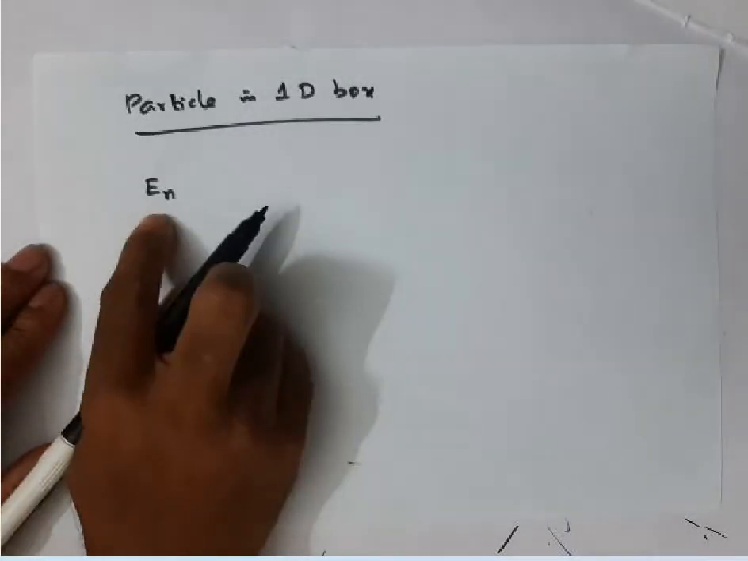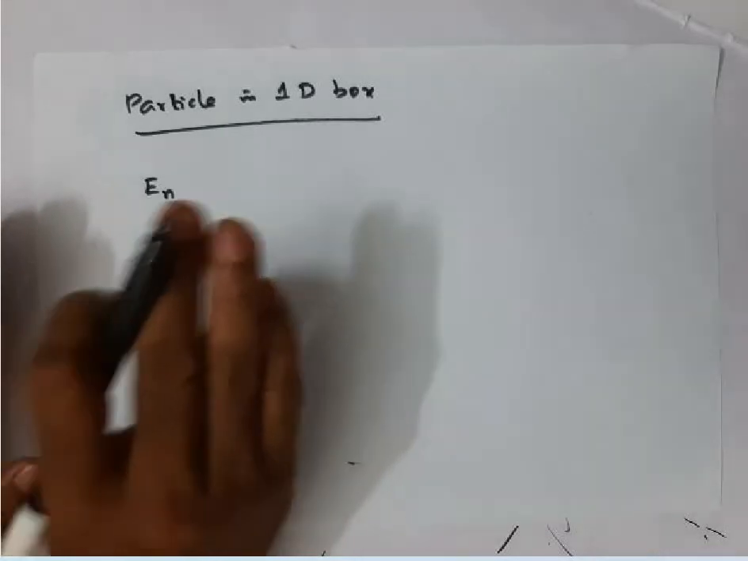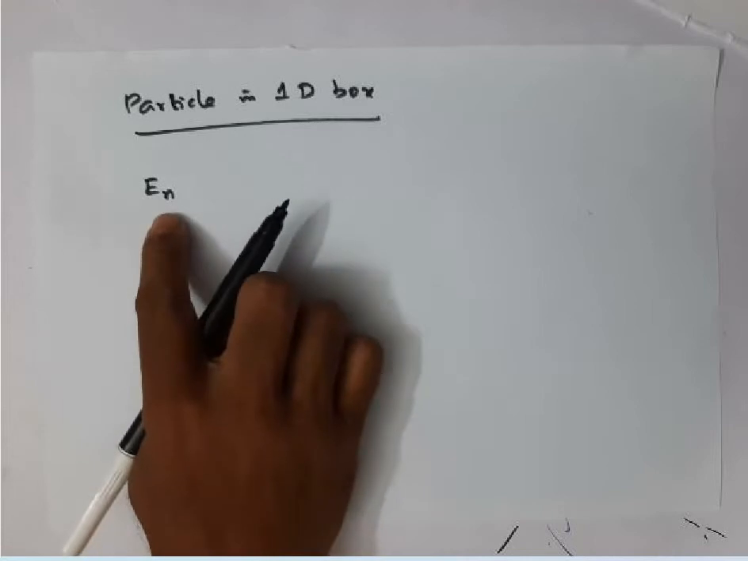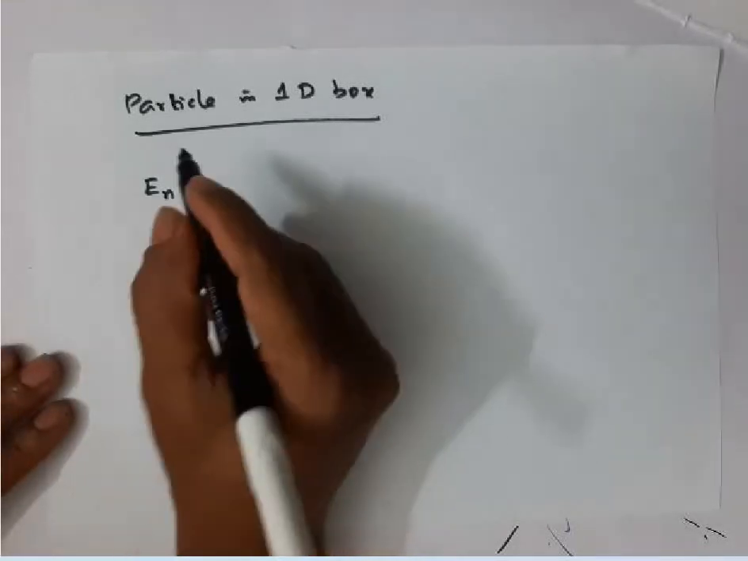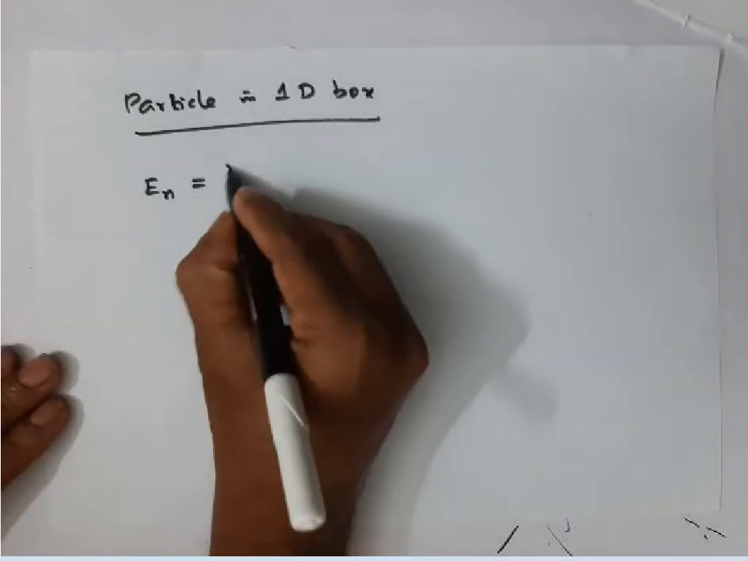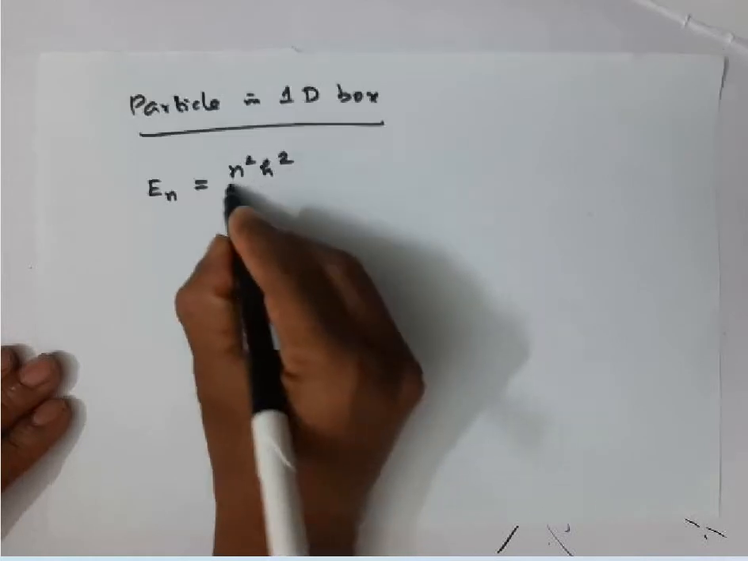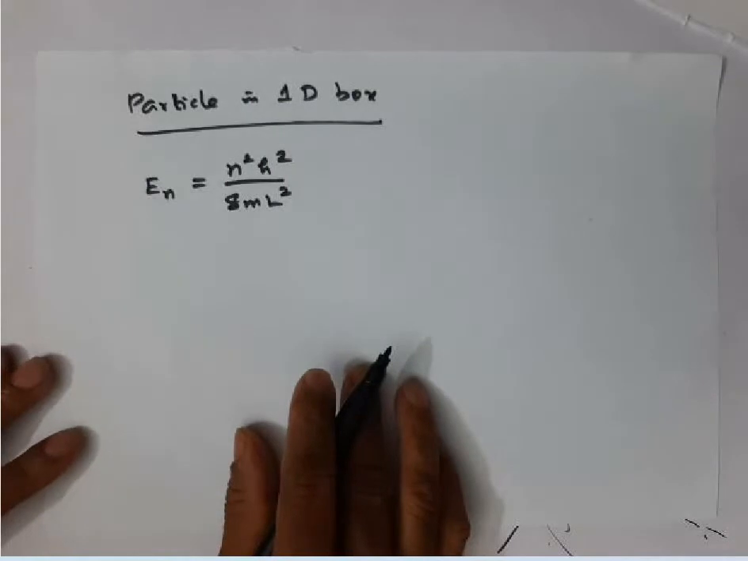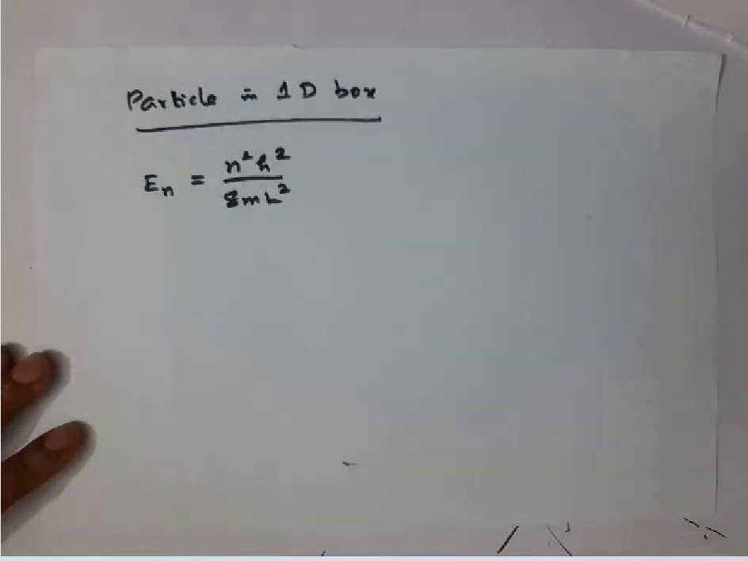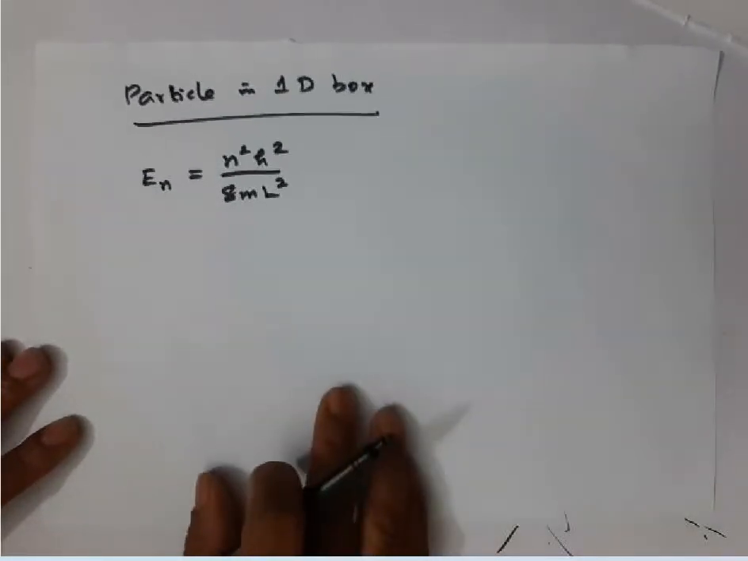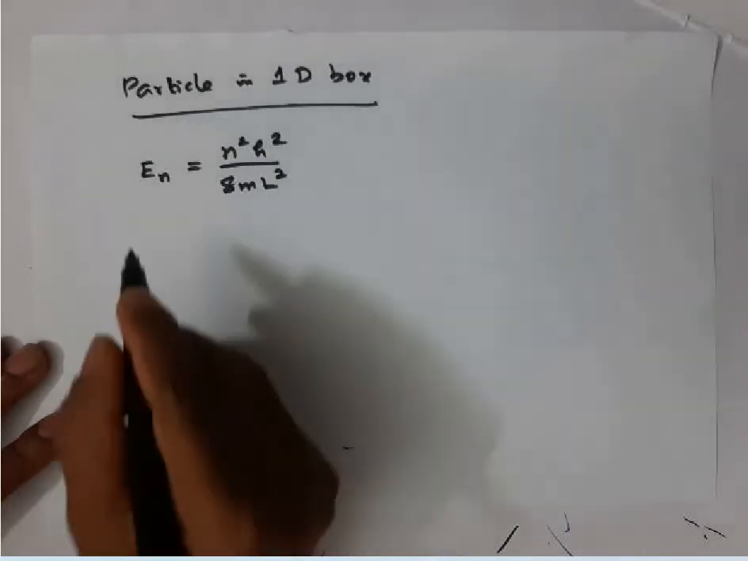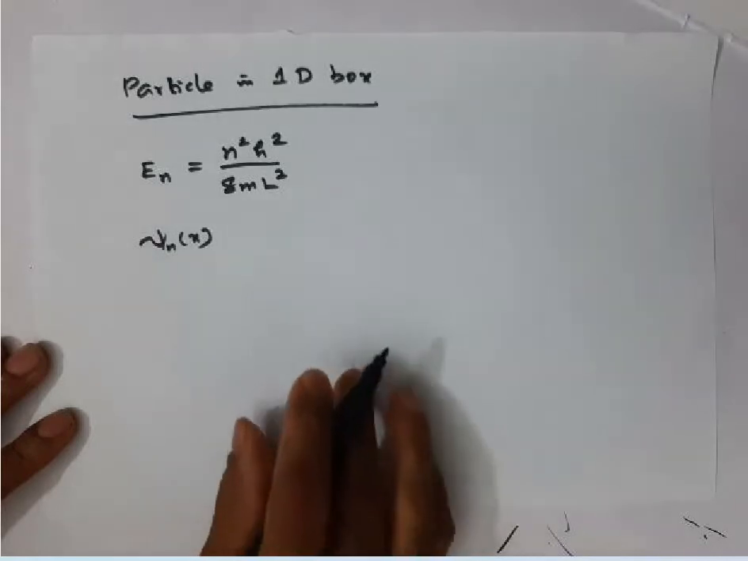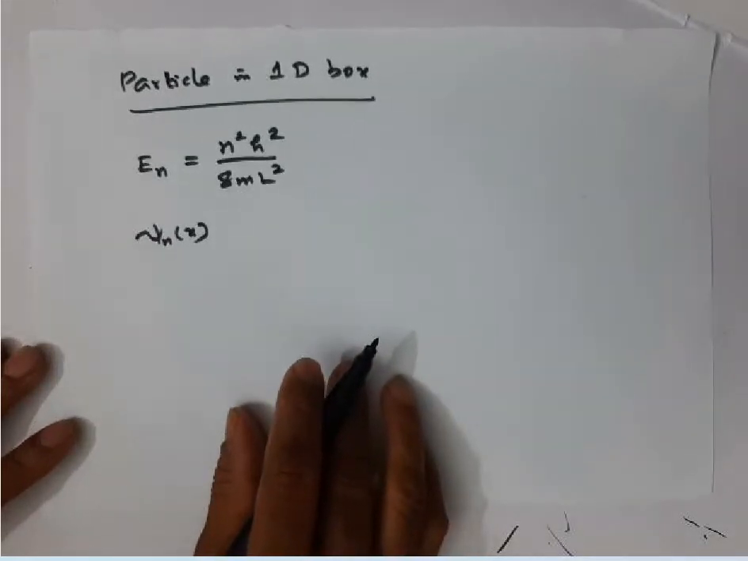I told you this is actually translational kinetic energy because we assumed potential energy as 0. So this is translational kinetic energy, which is given by the formula n square h square over 8ml square. This is the energy expression, and the expression for wave function is psi n of x. This is actually the time independent wave function.